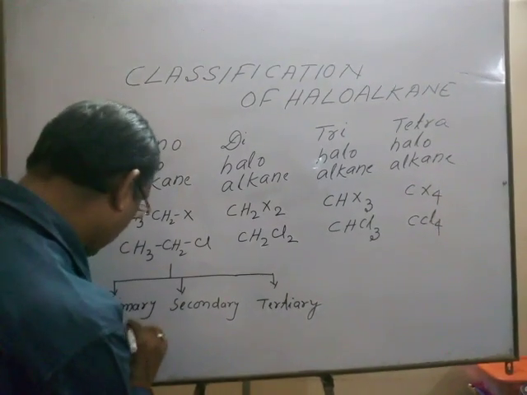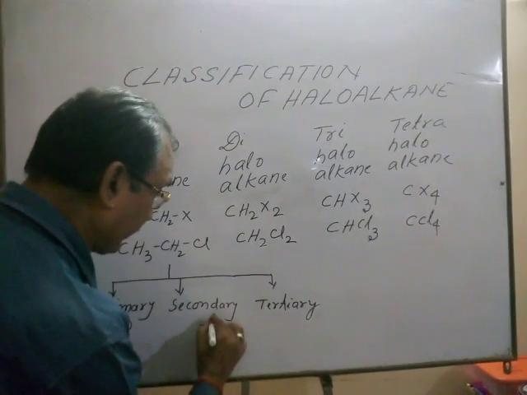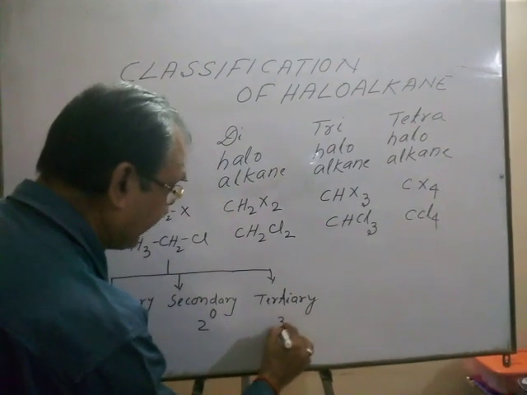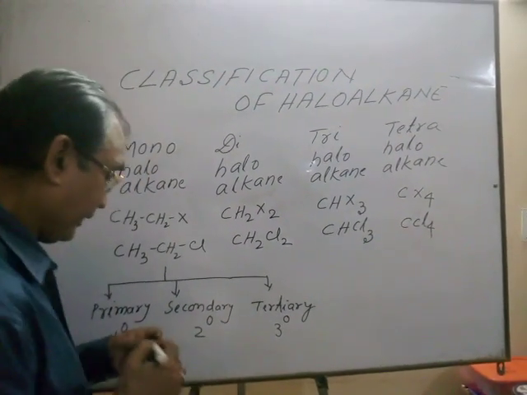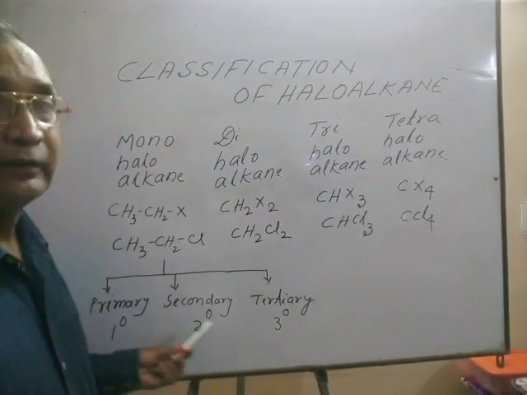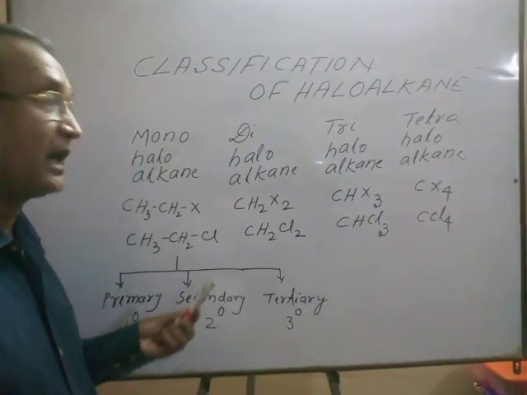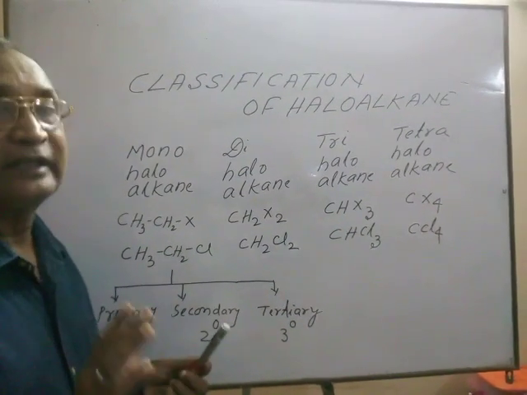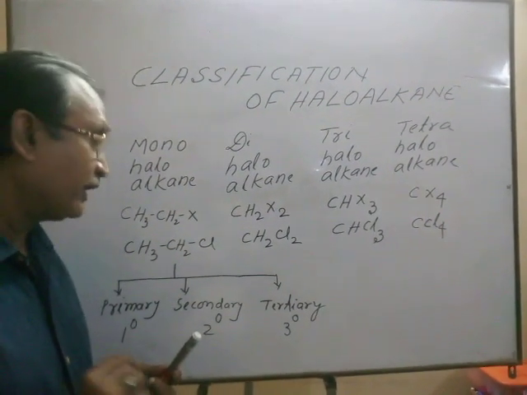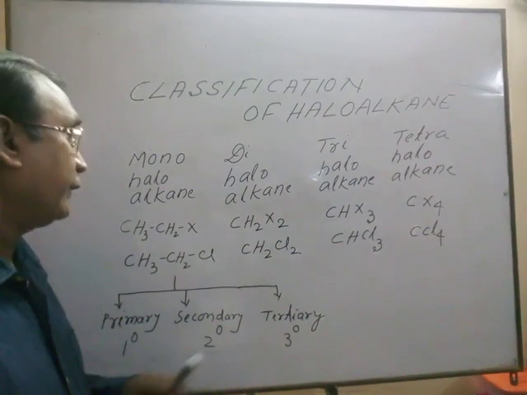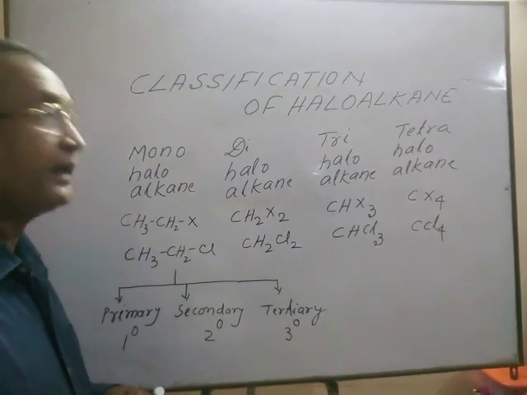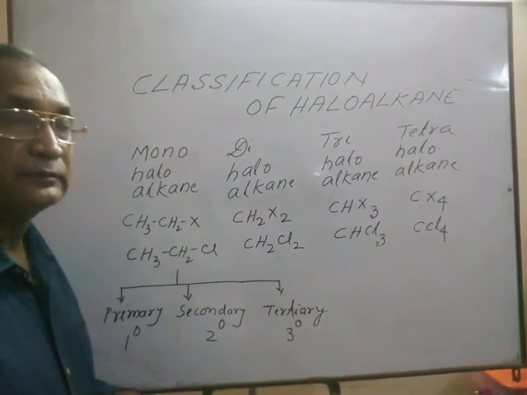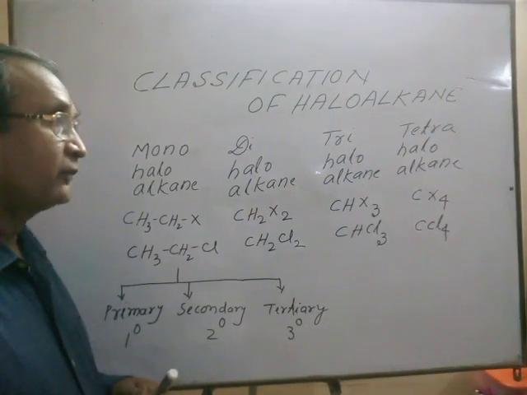Primary is known as 1 degree, secondary as 2 degree, tertiary as 3 degree. All of you read about primary carbon, secondary carbon, tertiary carbon in class 11. Still, I am telling you about the primary carbon, that is 1 degree carbon.